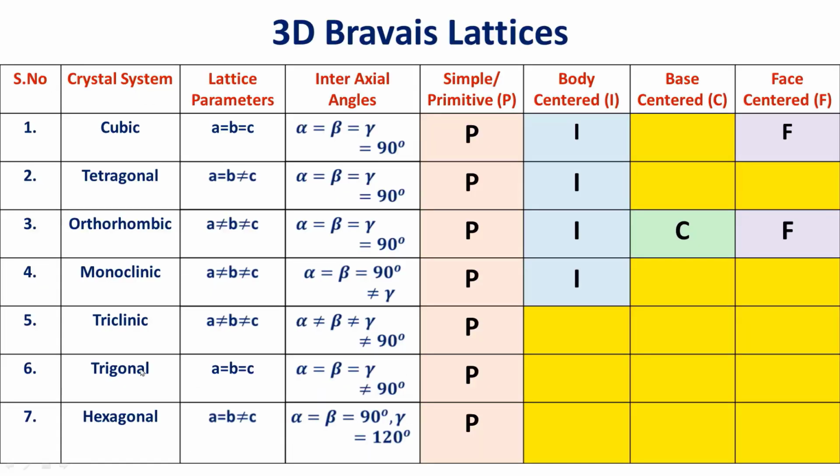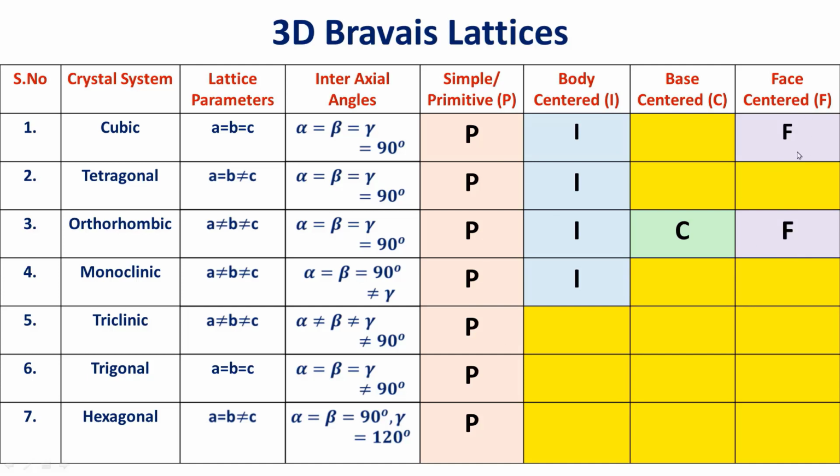Now if you see, the column of crystal systems is presented as it is, lattice parameters are presented as they are, and interaxial angles are also presented as they are. The 7 crystal systems that we have discussed are called primitive, hence they are mentioned as P. Remember, the last 3, triclinic, trigonal and hexagonal, will not have any centering, so these 3 rows are made yellow. Body centered exists in the remaining 4, that is cubic, tetragonal, orthorhombic and monoclinic. One more thing to remember is that orthorhombic will have 3 types of centering: body centered, base centered and face centered. This way 7 plus 6, 13, are described.